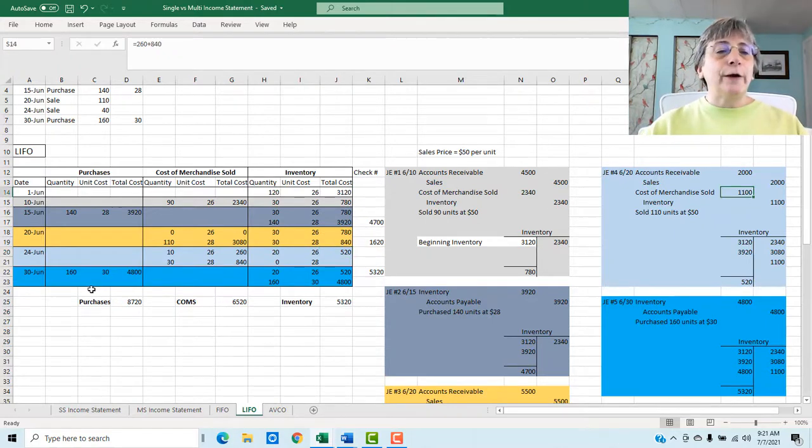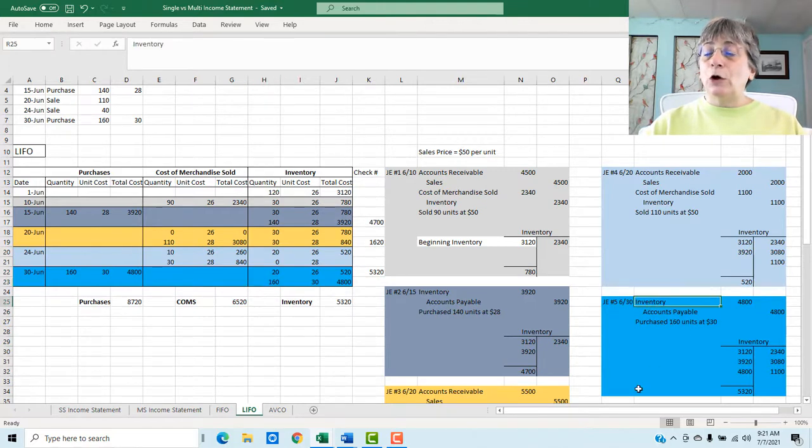Let's look at our final transaction. So we purchase 160 items at $30. Now, again, because we've kept things organized, we know that we have 20 at 26 from our older merchandise. We're bringing that down, keeping track of it, and we now have 160 at 30 that we're adding on to our inventory.